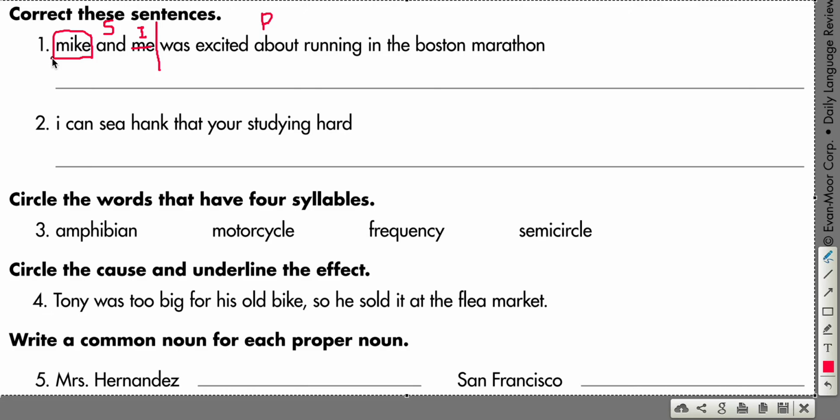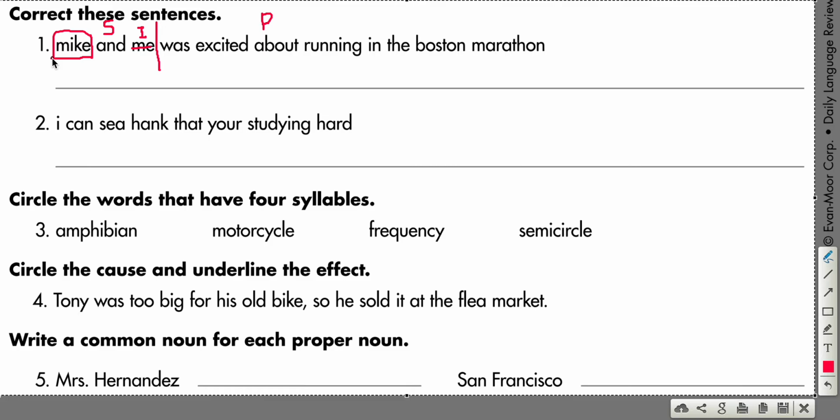All right, now for number one, there's not a whole lot else to talk about, really. We've got some capitalization you need to make sure of. So be prepared to do that. Think about what are the proper nouns in this sentence. What are the proper nouns? Because those got to be capitalized. Okay, look at number two.